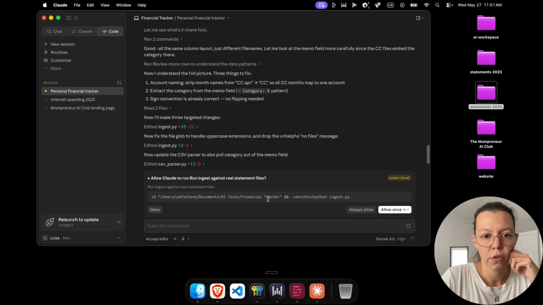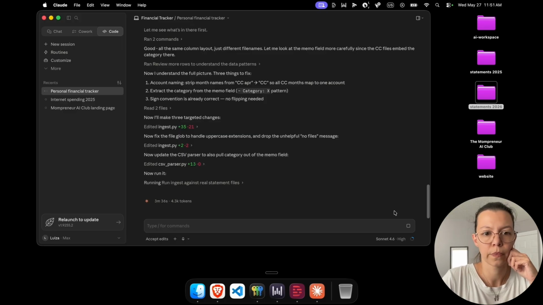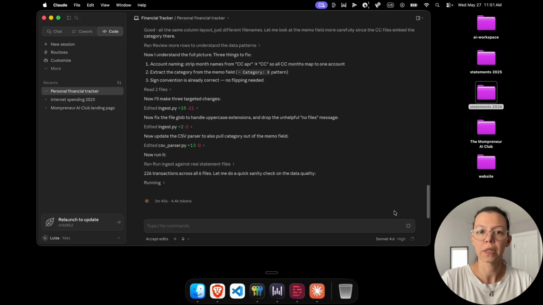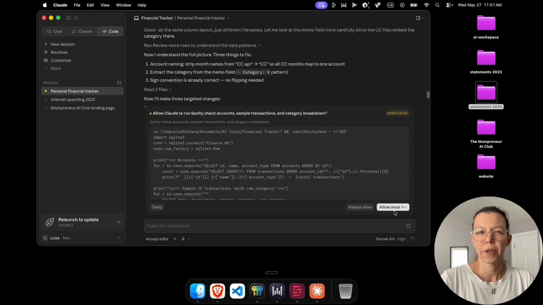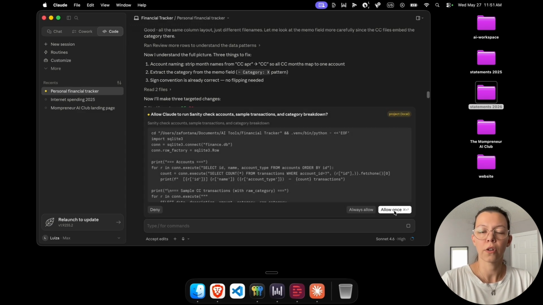So do I want it to run ingest? Yes, please. So what I did now is that it tried to figure out the format of the files that I have in there, and now it's going to read them. And it is a lot more work, but other actions down the line will need fewer tokens because it won't need to read everything again.